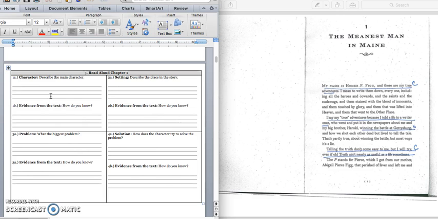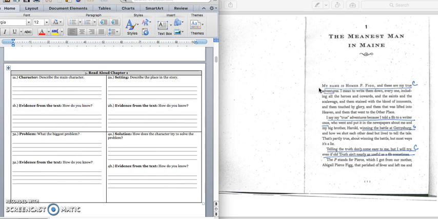And so remember, we will need a quote that matches what we are saying. And so we could use this first sentence from the first paragraph to support our answer. Press pause to write down the first sentence in the first paragraph and play when you're ready for the setting.